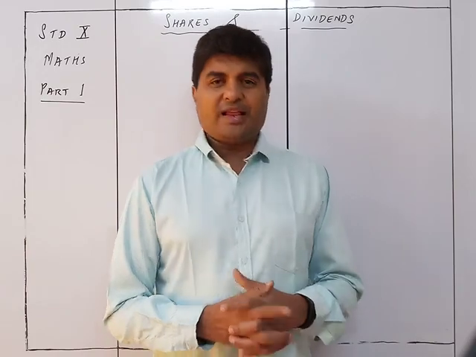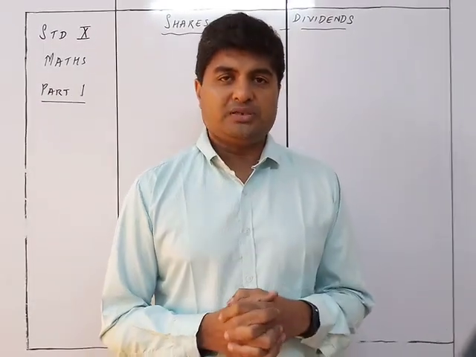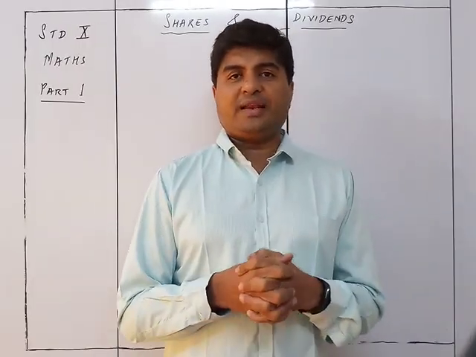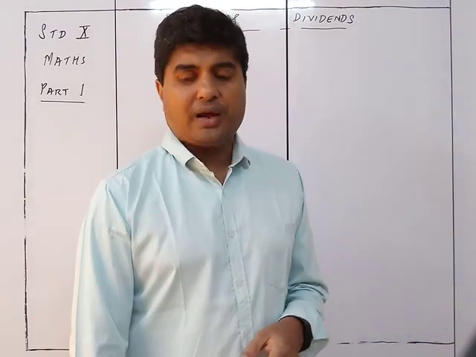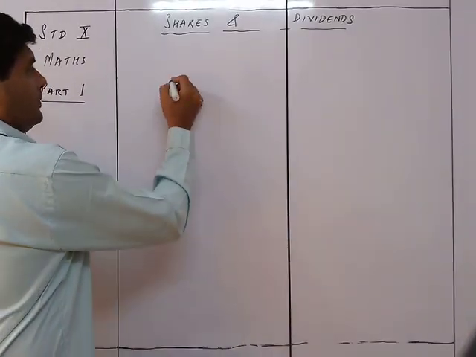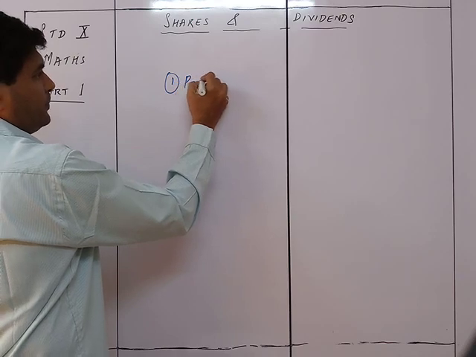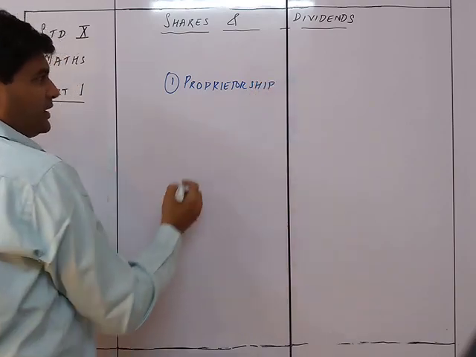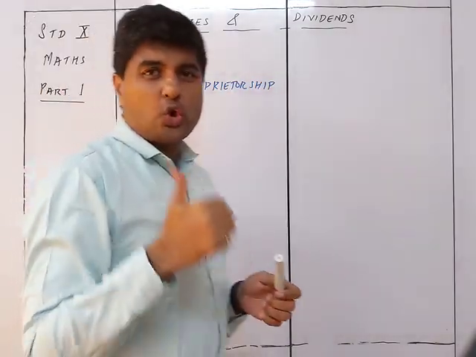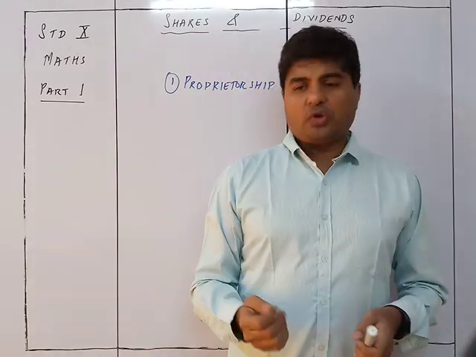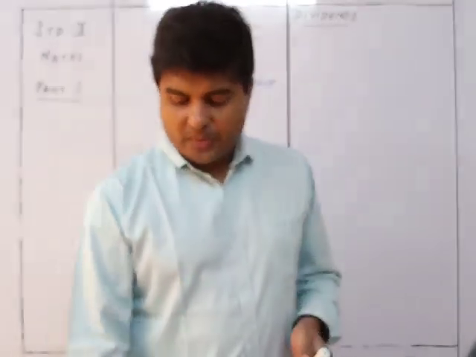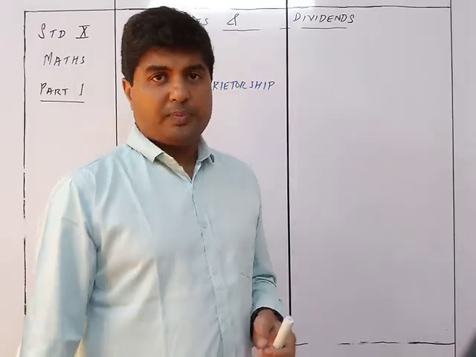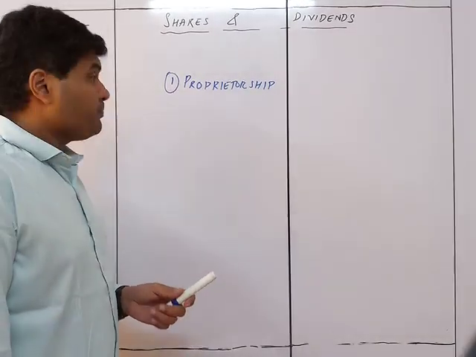So firstly, suppose I have my own business, okay, I start a business of my own. Then if I am the only person who is investing in it and doing the work, it is a kind of company called a proprietorship company. A company which has only one person as the sole owner is called a proprietorship company. All the investments and everything are done by that one person.